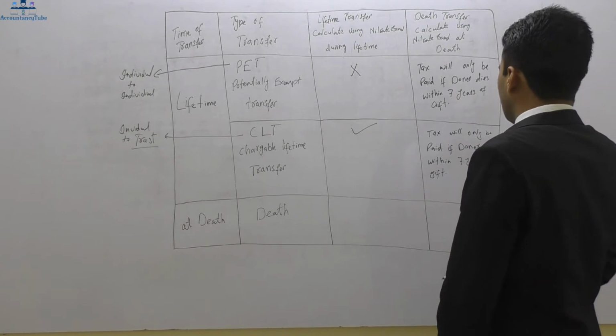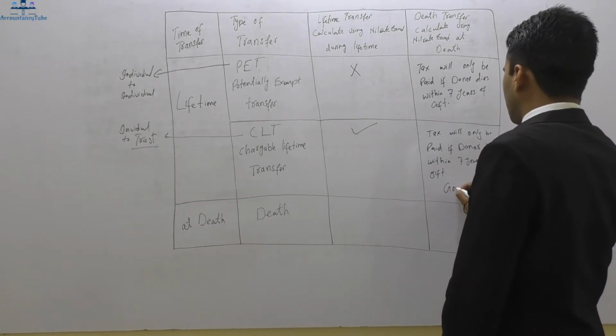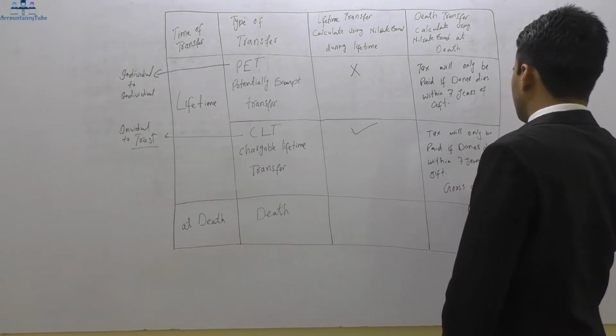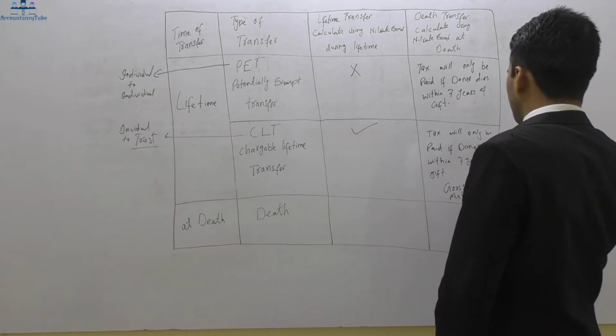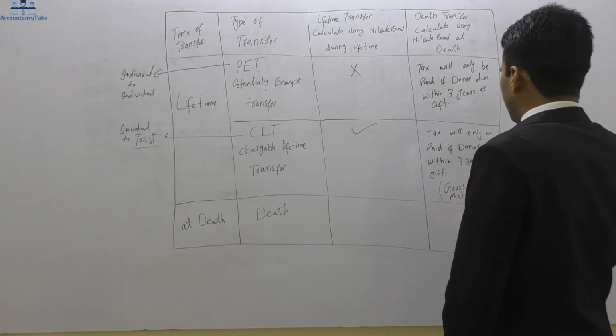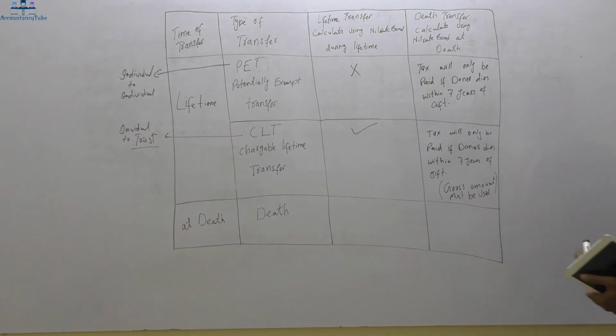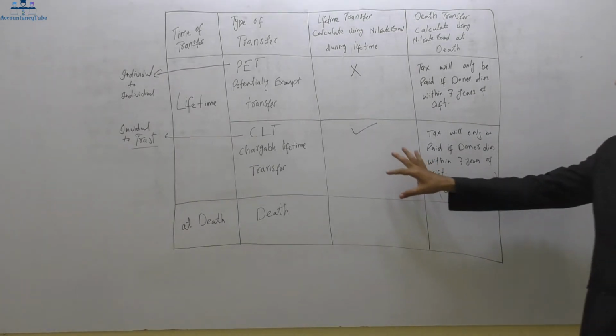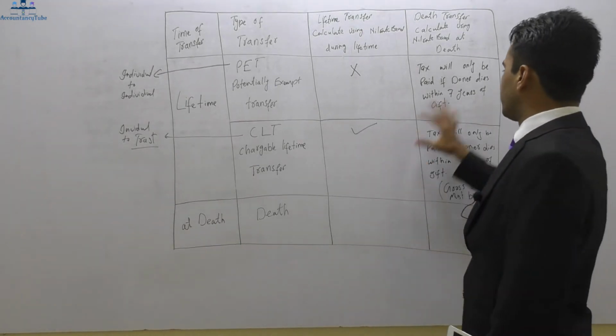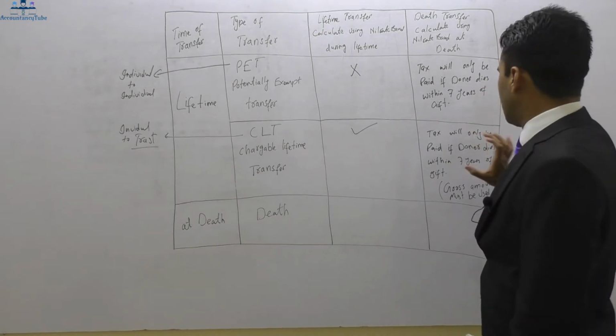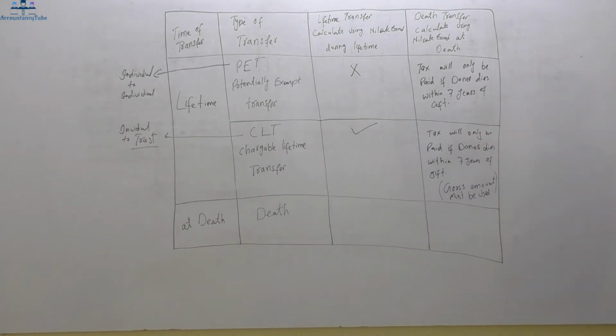Gift. However, we will use the gross amount here. Gross amount must be used. Right? Please make sure you write it down that gross amount must be used. However, for this one, it's not a gross amount. Sorry, this one, it's not a gross amount here, but it will be gross amount here.